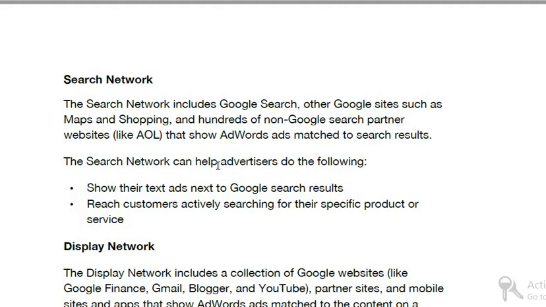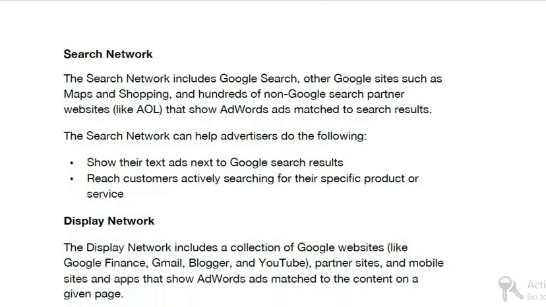The search network can help advertisers do the following. Show their text ads next to Google search results, the text ads which we see in organic search results, which we have discussed. Reach customers actively searching for their specific products or services.